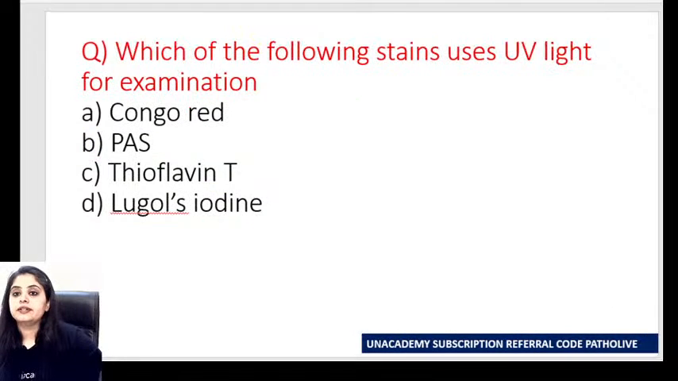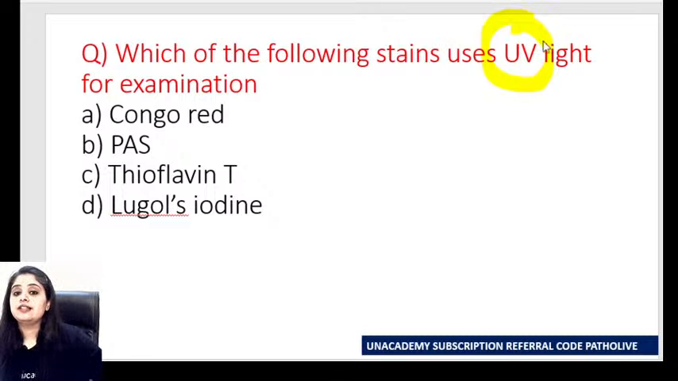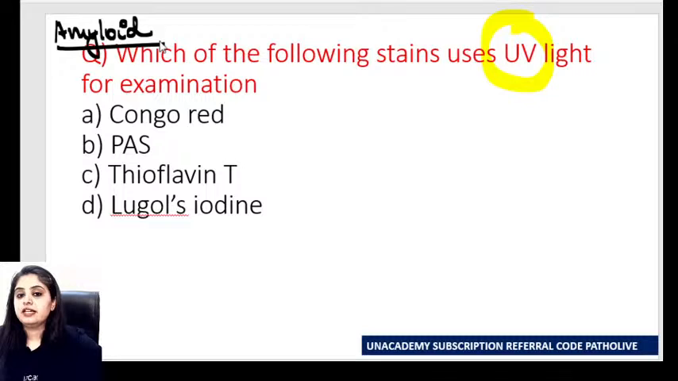Which of the following stains uses ultraviolet light for the examination of amyloid? Congo red, PAS, thioflavin T, Lugol iodine. Quick answer. It's a rote question, no concept, a mugging-up kind of question, and you guys are very good with it, I know. So it is thioflavin T.